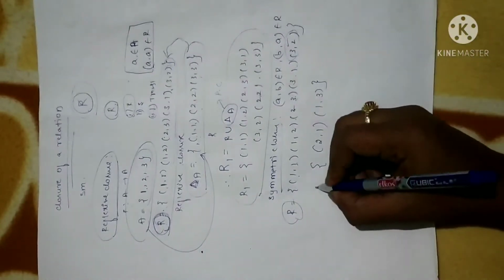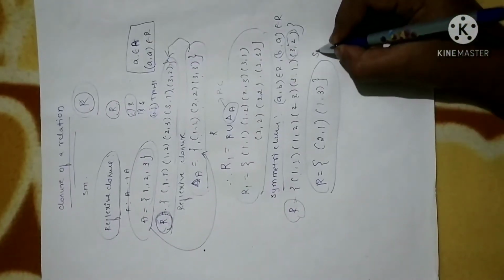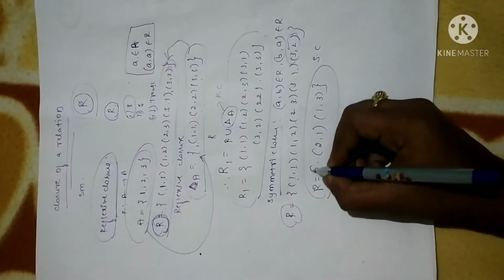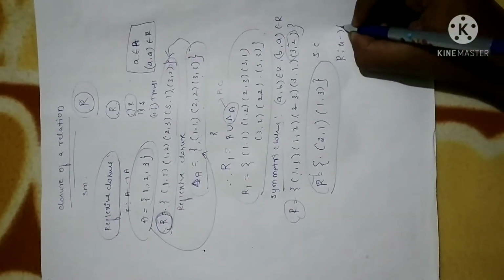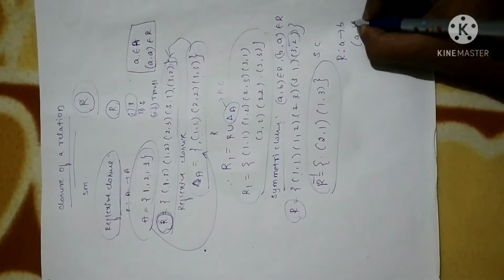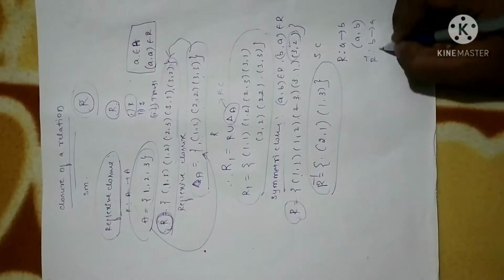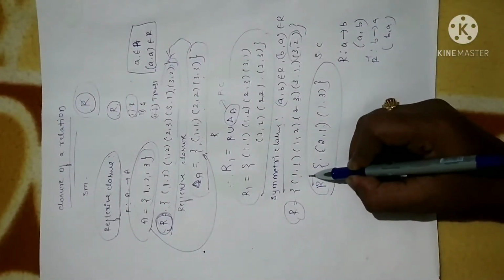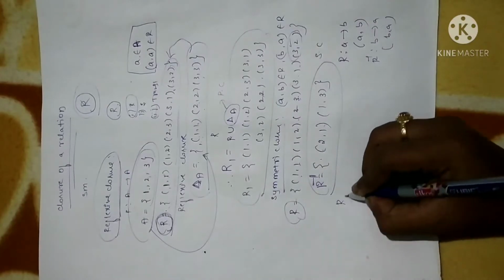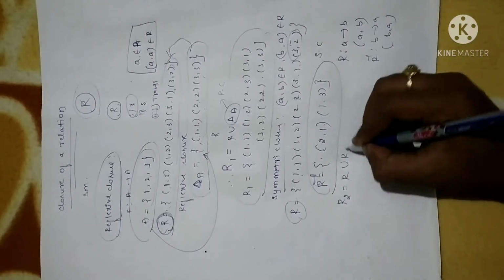Fine. Now we say this relation R is called symmetric closure. I can represent this as R inverse. Why? Because I have already told you, if R is a relation from A to B consisting of an ordered pair (A, B), then R inverse will be a relation from B to A consisting of an element (B, A). So that is what I have written. So I can write this as R inverse. So our symmetric closure can be obtained by combining R with R inverse.